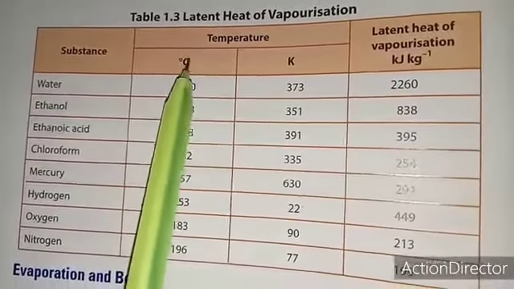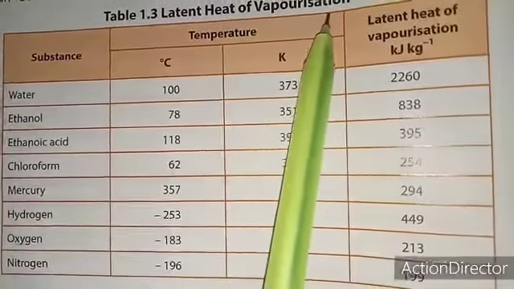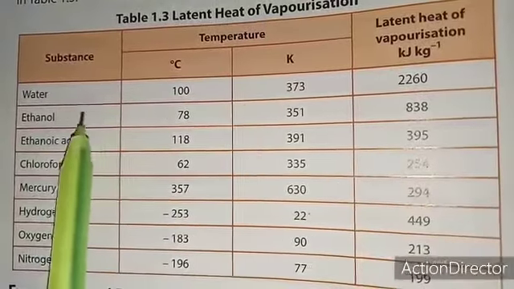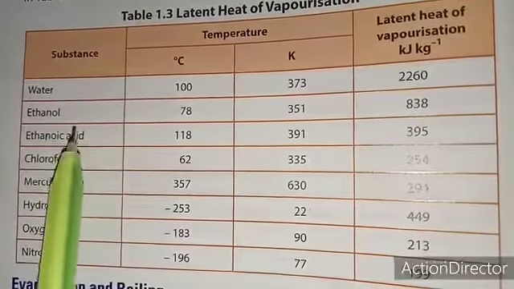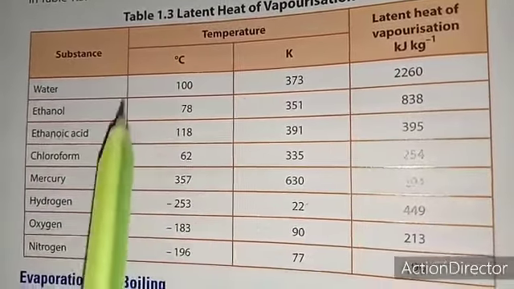Let us see in this table the latent heat of vaporization for different substances: water, ethanol, ethanoic acid, chloroform, mercury, hydrogen, oxygen, nitrogen.